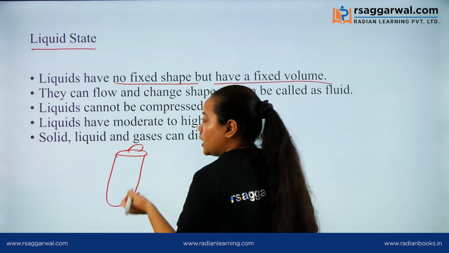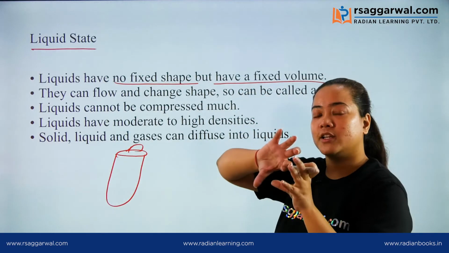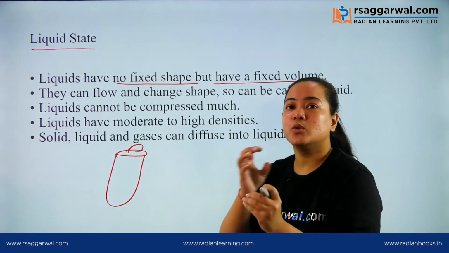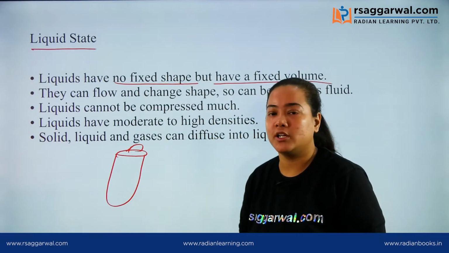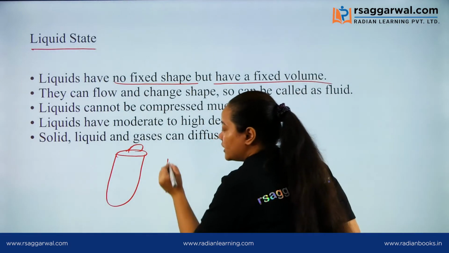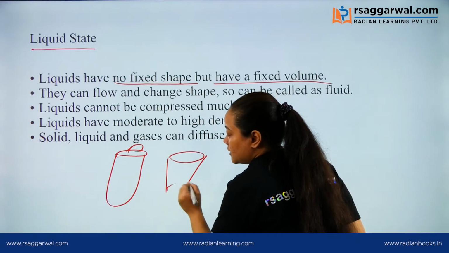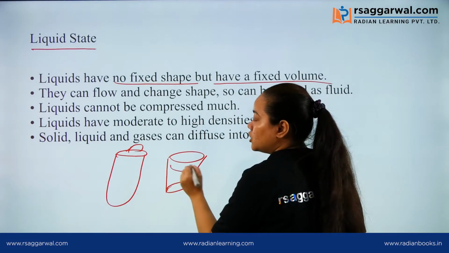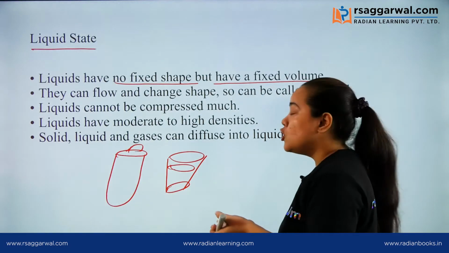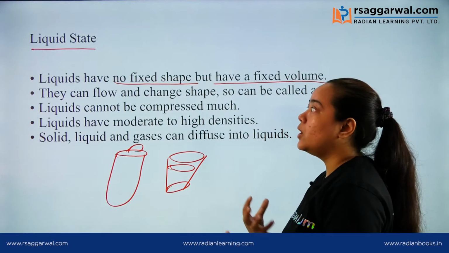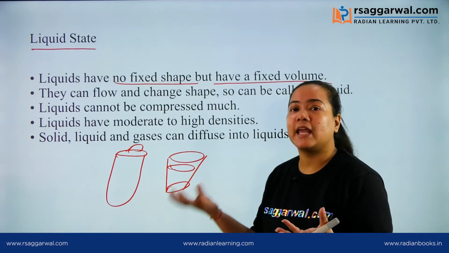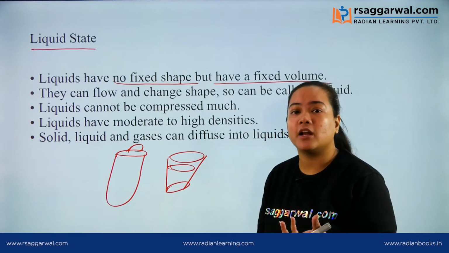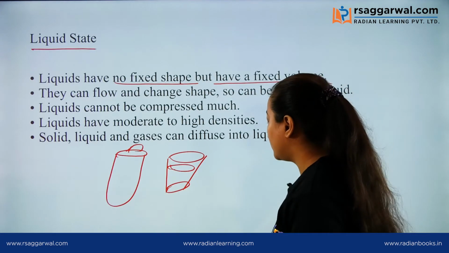When you pour your water inside your water bottle, you see that it takes the shape of the bottle. If you pour it into a glass, then your water takes the shape of the glass. So that means liquids do not have a fixed shape. They only take the shape of the container in which they are contained.